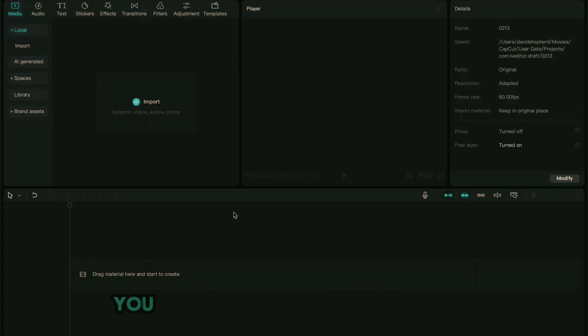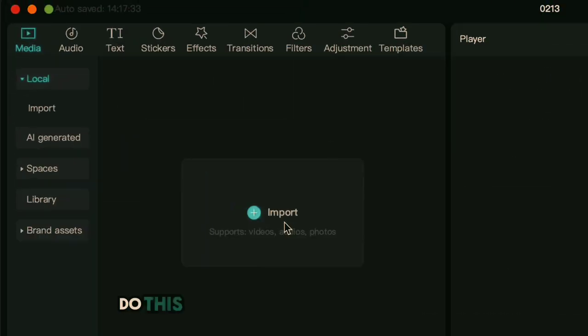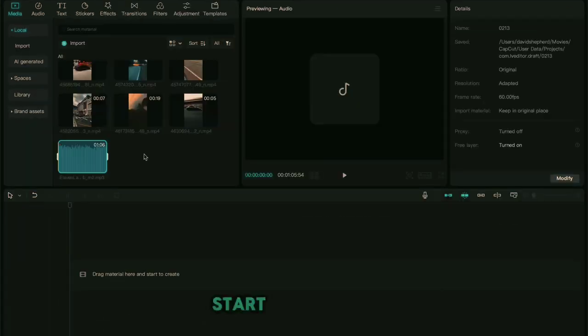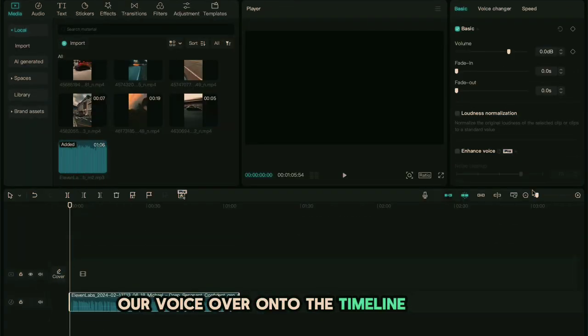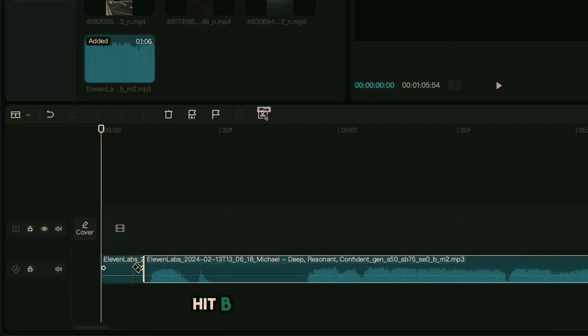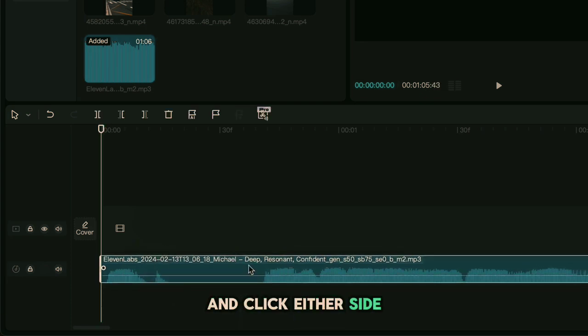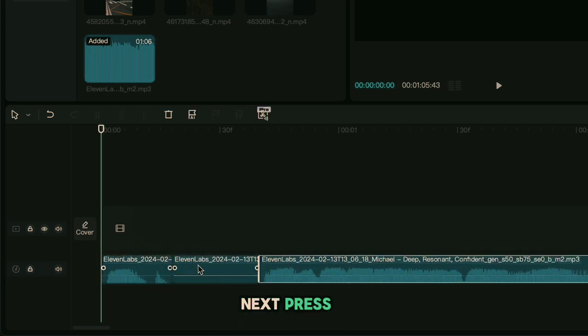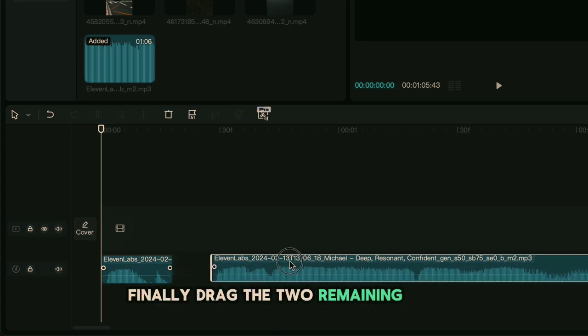Once we're on CapCut, you want to start by importing our media. Do this by clicking this plus button here. Start by dragging our voiceover onto the timeline like so. You then want to zoom in on the parts where there is no audio, hit B on your keyboard, and click either side like this to split them. Next, press A, select this middle part, and delete it. Finally, drag the two remaining parts together.